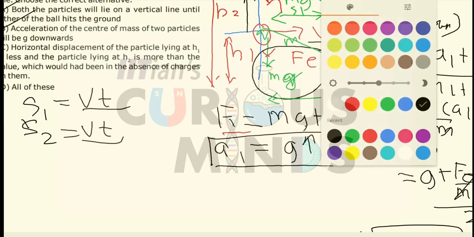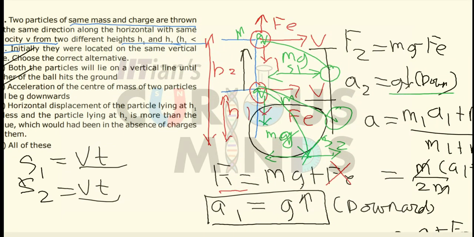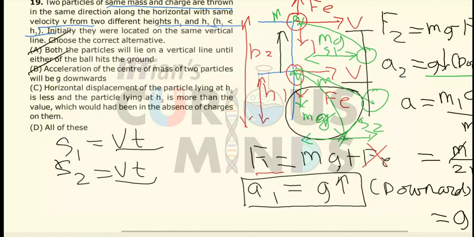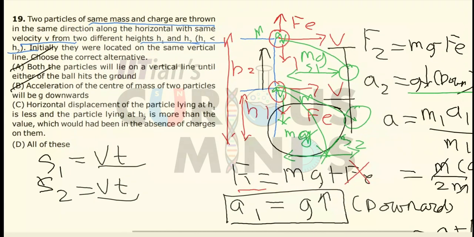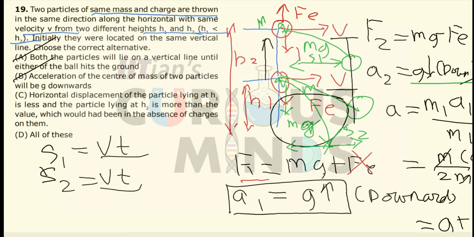It means the first particle will arrive at the ground earlier, so the time spent will be less and the horizontal displacement will be less. The second particle has an acceleration less than g, so it takes more time and covers a greater horizontal displacement than before.